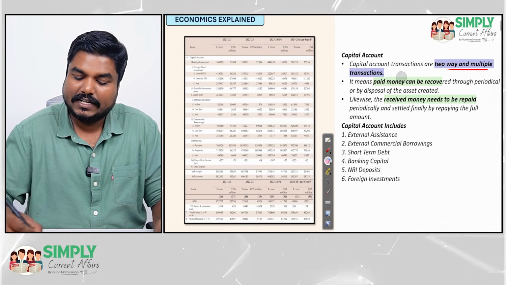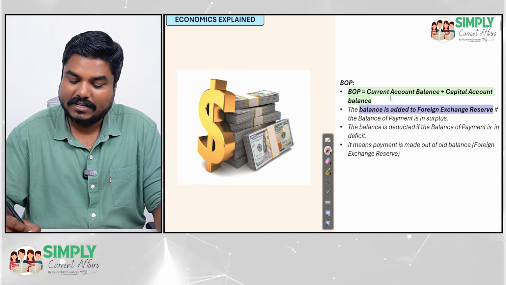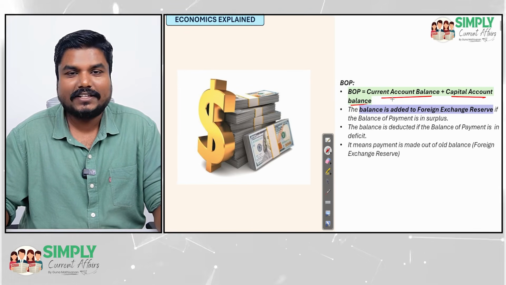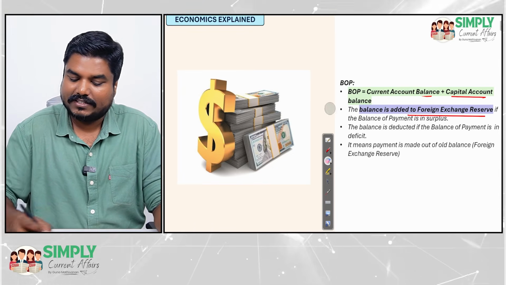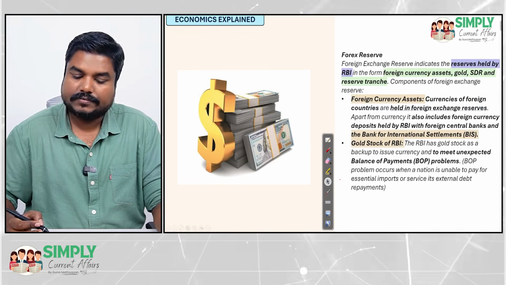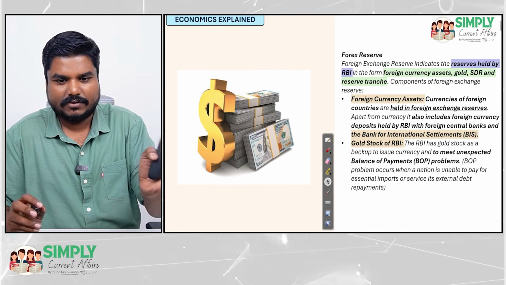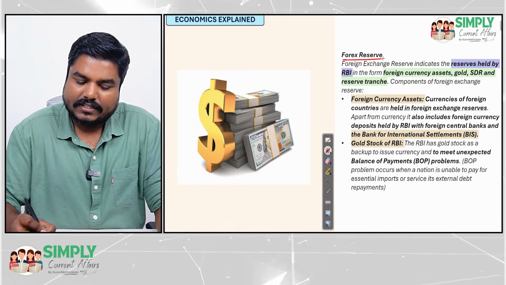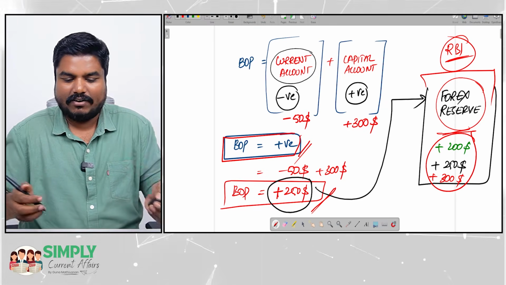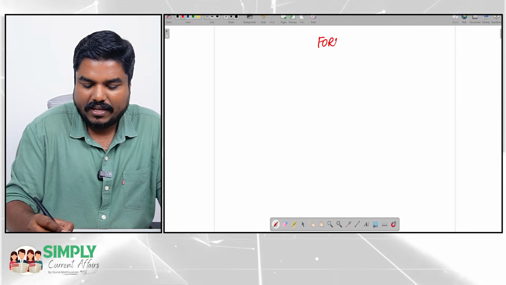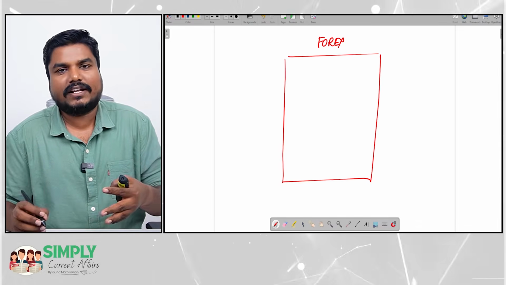So now let us enter into this Forex. Let us try to understand this Forex. Okay, before that, balance of payment is nothing but current account balance plus capital account balance, and the balance amount, if it is favorable, that will be added to Forex reserve. So, all these notes I will be giving to you. You can download it from the description by clicking the link. Okay. Now Forex reserve. I was saying that all the surplus will be entering a reserve called Forex reserve.